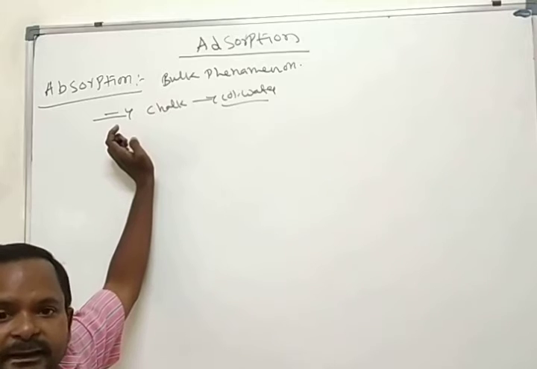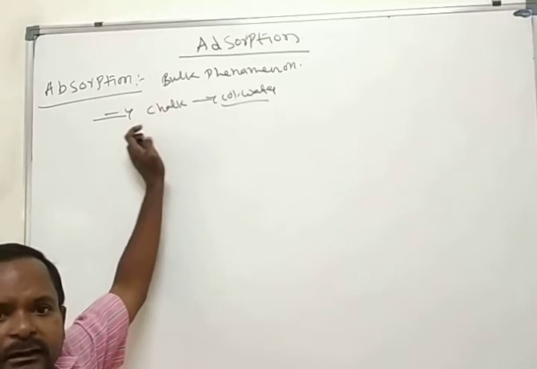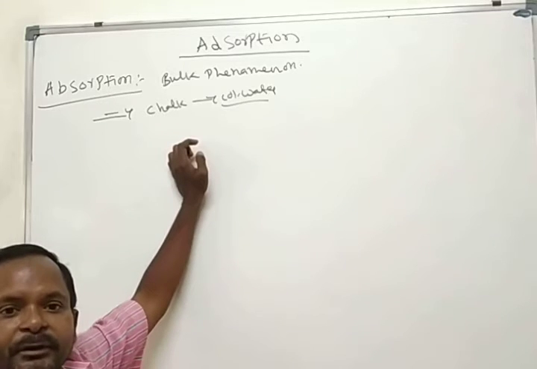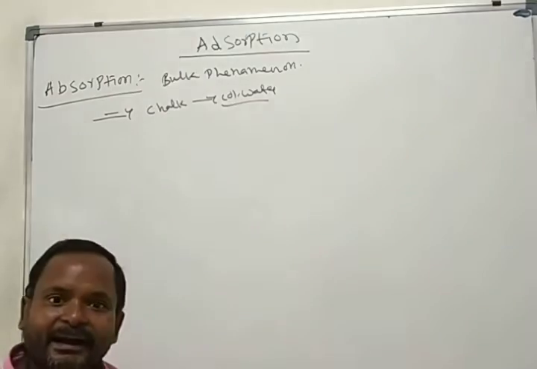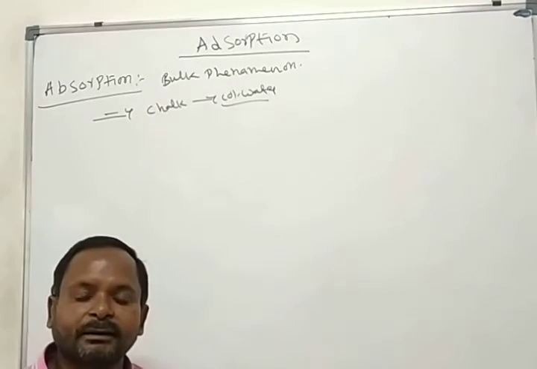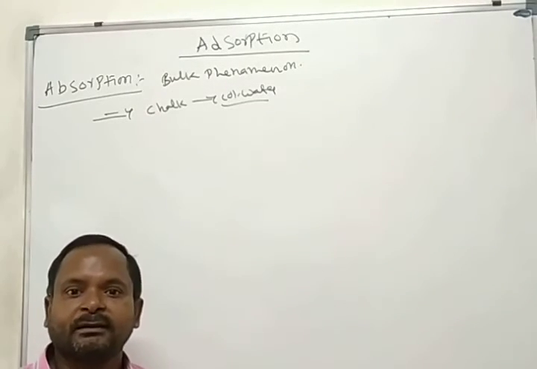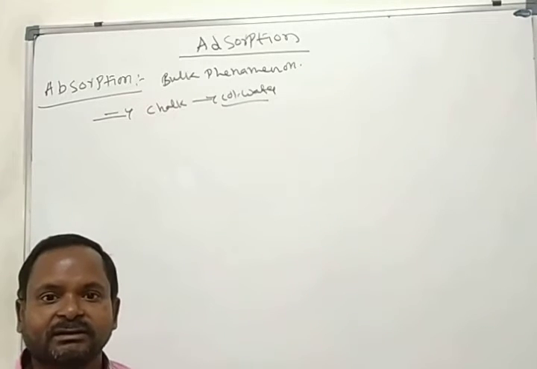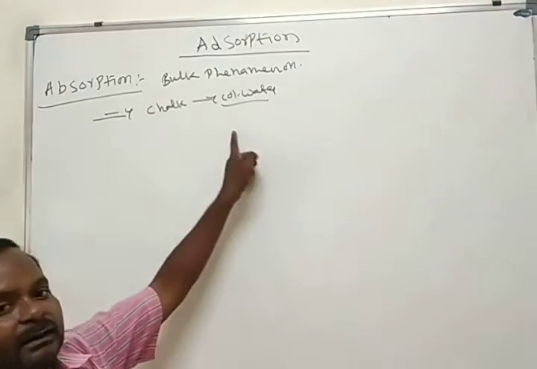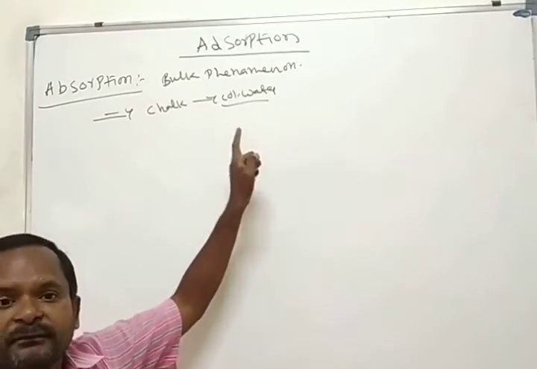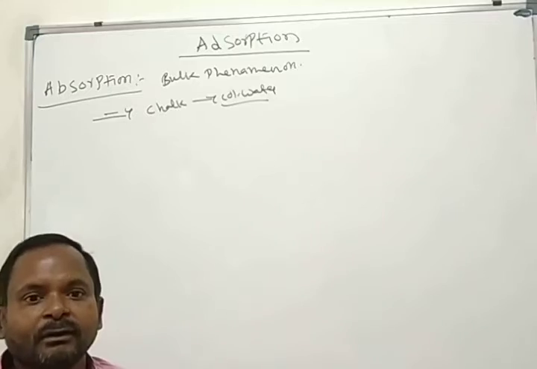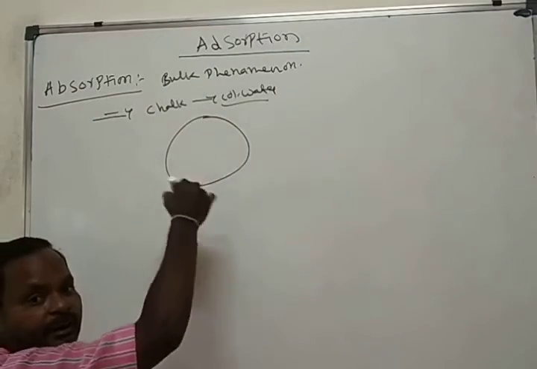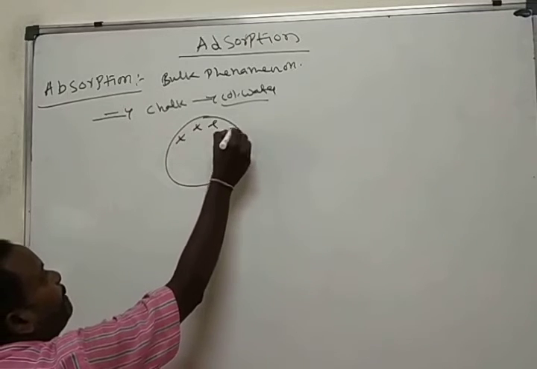So many examples are there. Silica gel is also dipped into water. Calcium chloride and silica gel dipped into water: calcium chloride absorbs water from the silica gel. Then it becomes dry silica gel. That is also a bulk phenomenon. Okay, diagrammatically, a bulk phenomenon shows this is the material, like this.